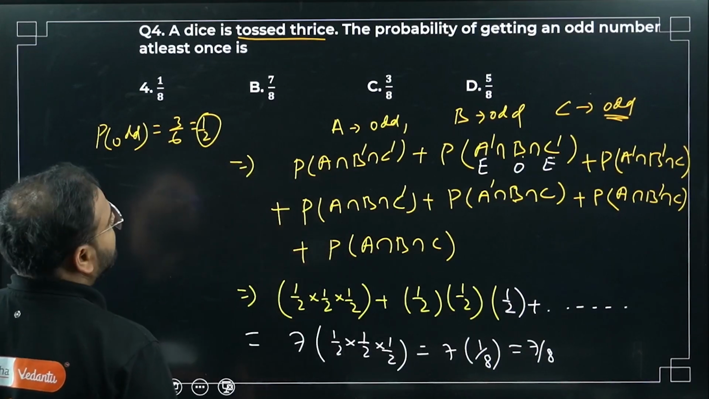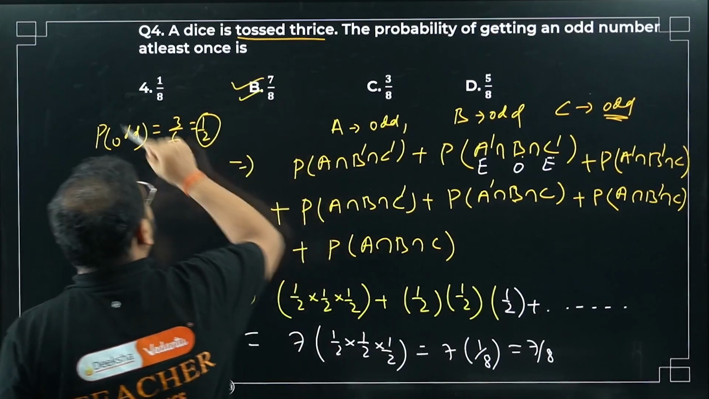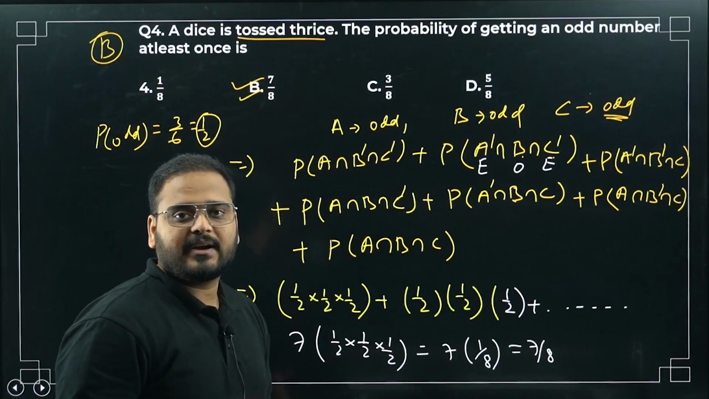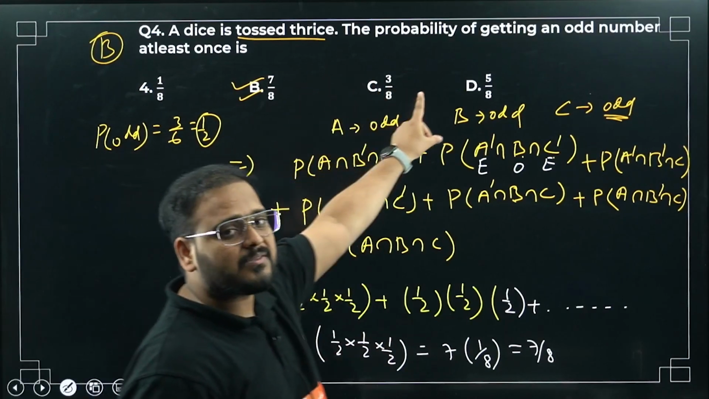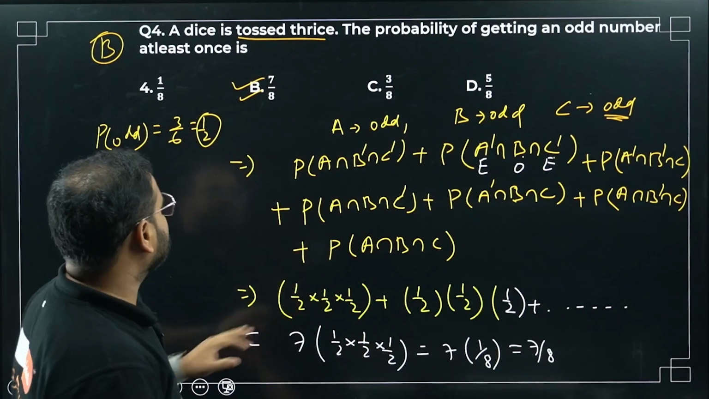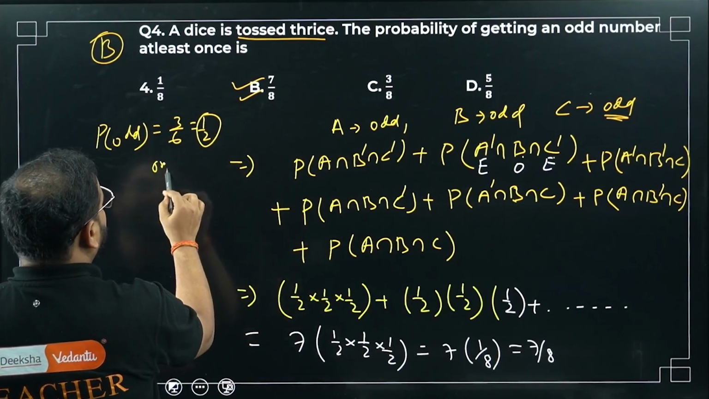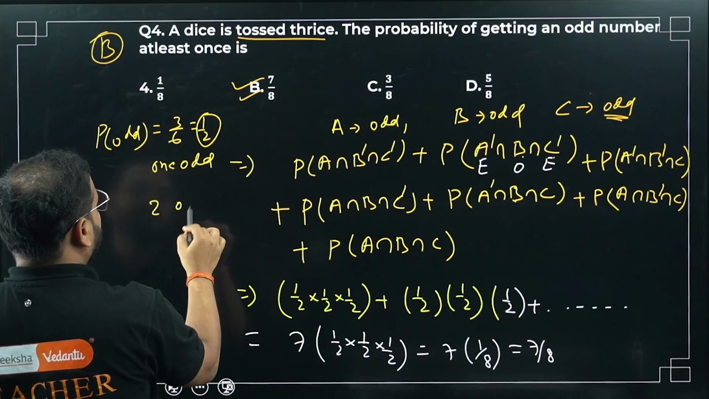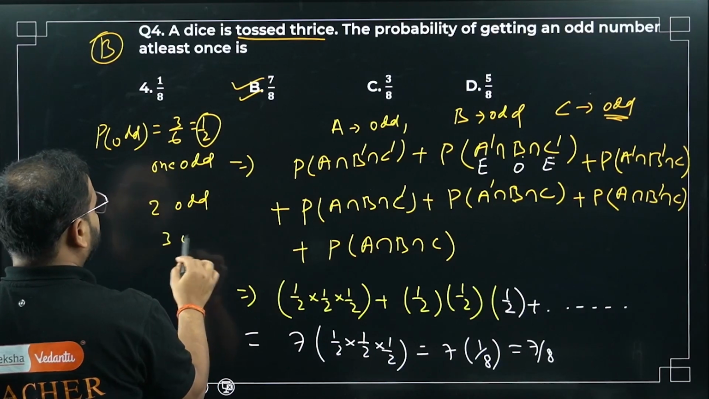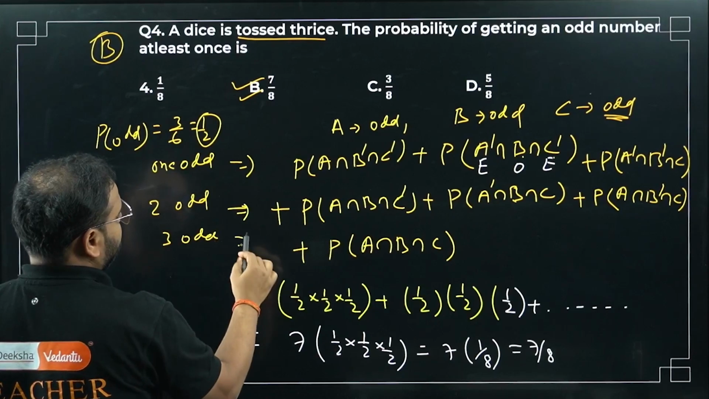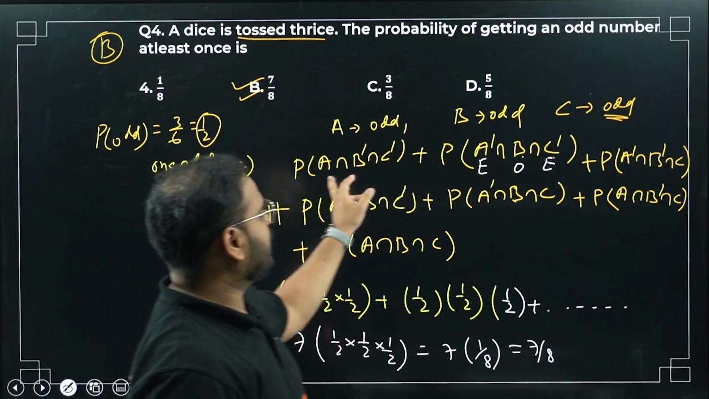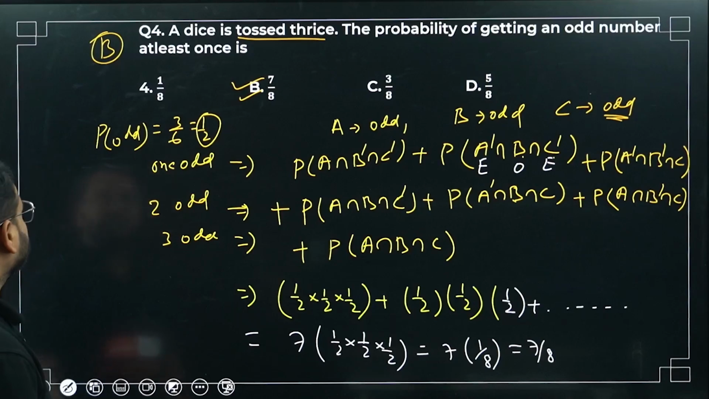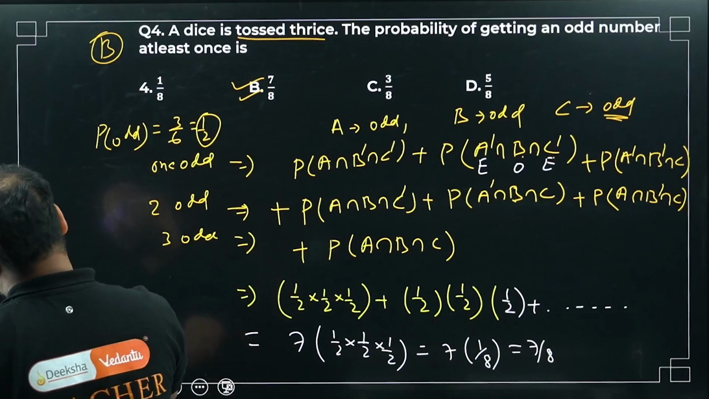The option suitable to our question is B. Please have a look. Answer is 7 by 8. How come, sir? At least 1 means what? Getting a 1 odd. What is this one? 2 odds. And what is this? 3 odd. Please check. So here also 1 by 8 three times, plus 1 time. So 7 times 1 by 8, simply 7 by 8.